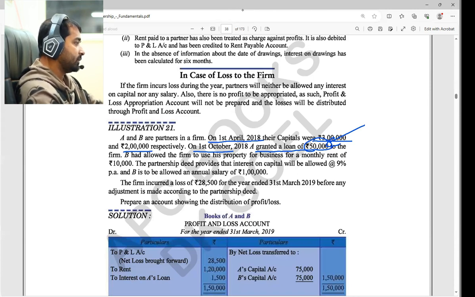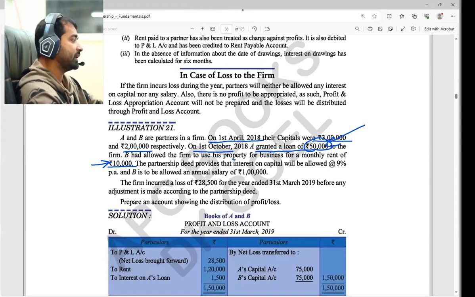Now B had allowed the firm to use his property for business at a monthly rent of rupees 10,000. Remember that this is also not a partner's benefit. It is B's property that the firm is using, and for that the firm gives rent, so it is compulsory.